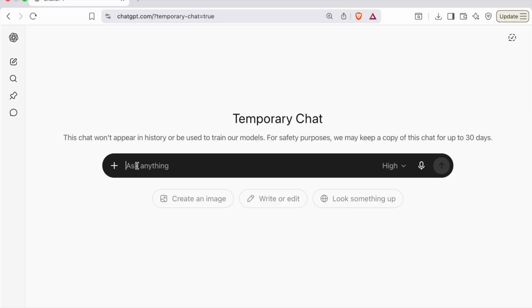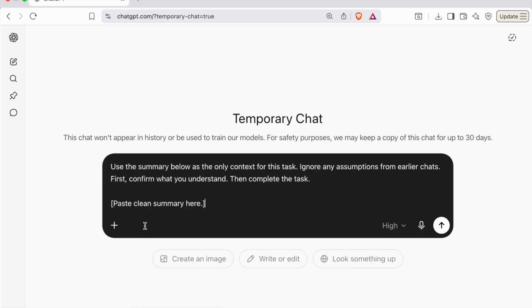And for part 2 of our context reset, let's use that newly generated summary from step 1 as our new context in the conversation. We'll copy that clean summary into a new chat, and then use this prompt. This is our exact new chat reset prompt: Use the summary below as the only context for this task. Ignore any assumptions from earlier chats. First, confirm what you understand. Then complete the task. And paste your clean summary there. So this is our 2-step AI cure: refresh the context, cut the clutter, and restart when the chat gets muddy.